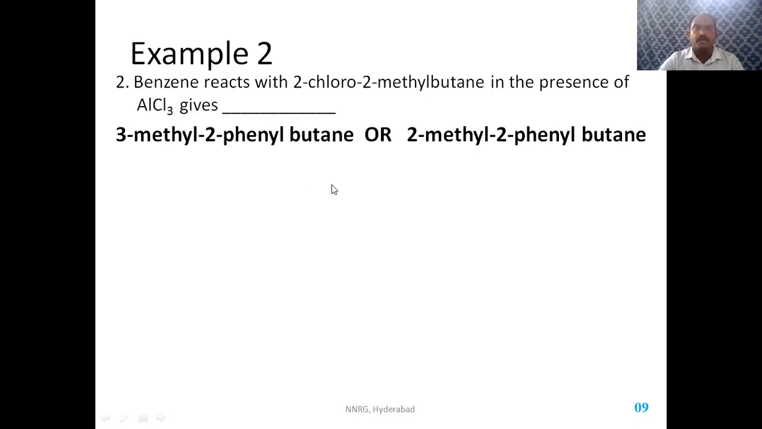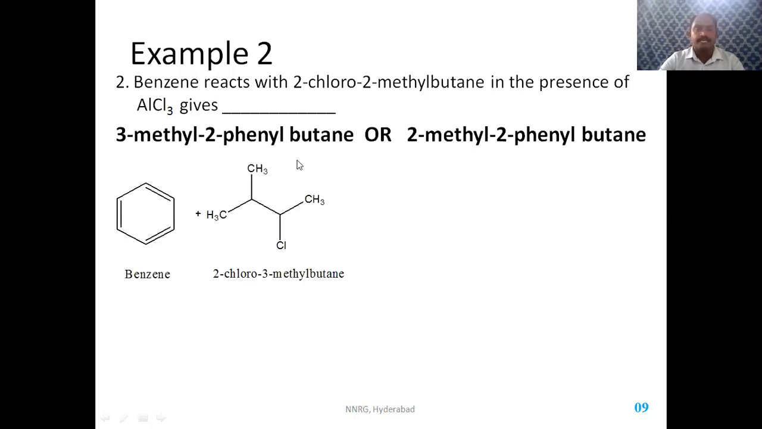So what is the product formed? We'll see when benzene reacts with 3-methyl butane. So this is a butane, 1, 2, 3, 4. When numbering starts from here, 1, 2, 3, 4. So it is 2-chloro 3-methyl butane. When this 2-chloro 3-methyl butane reacts with aluminum chloride, the chlorine is gone here, so it gives rise to a secondary carbonium ion.